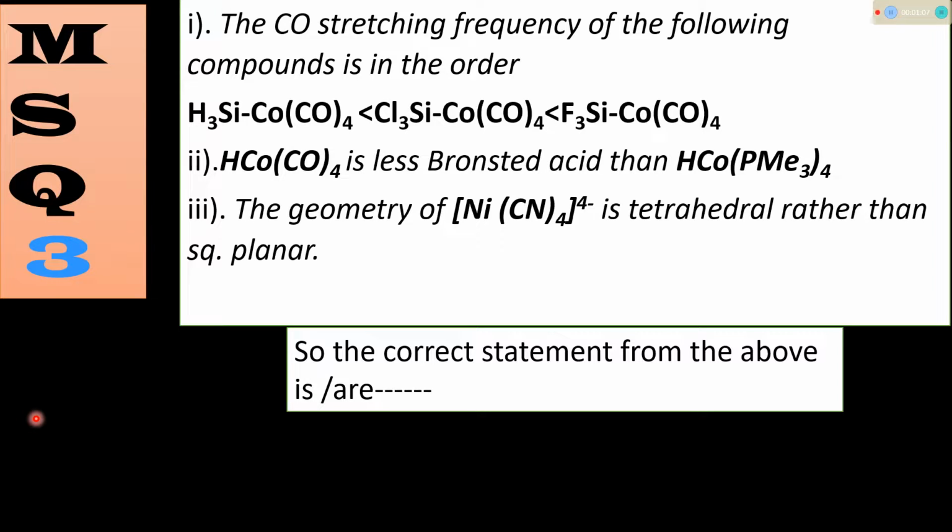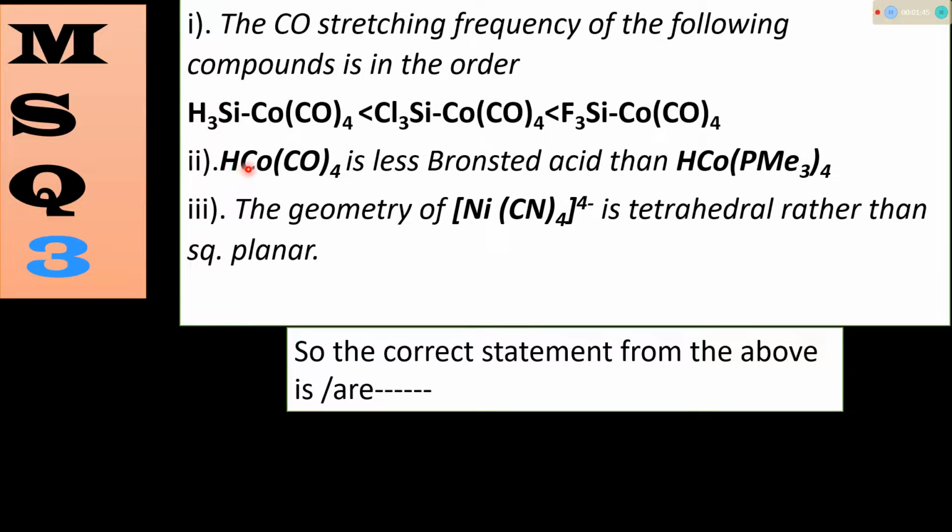MSQ question number 3. Three statements are given, and we have to find the correct statements from the above three. Statement 1: the CO stretching frequency of the following compounds is in the order. Three organometallic complexes are given, and the CO stretching frequency in the first complex will be higher than in the second, and the second higher than the third.